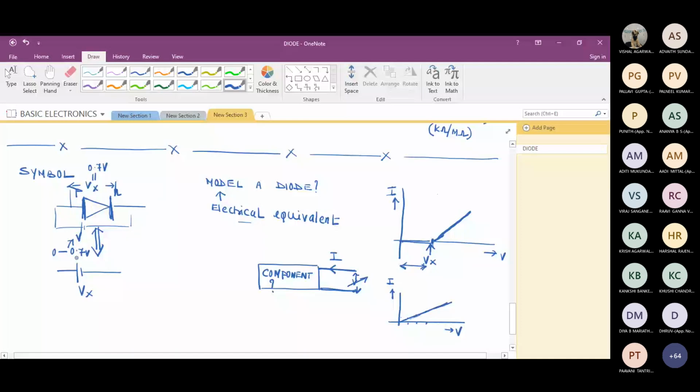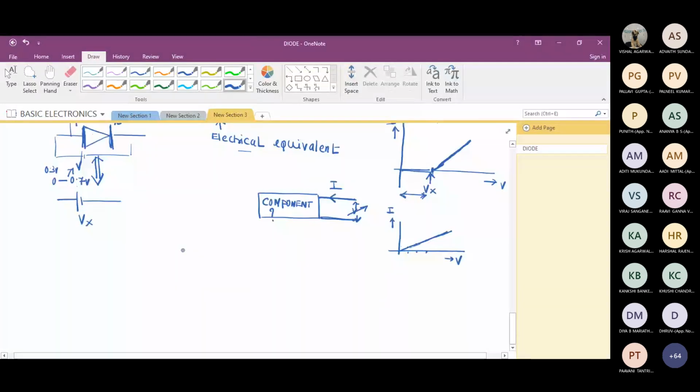Suppose I apply 0.3. Let me draw it like this. I have a component, just to make you understand.